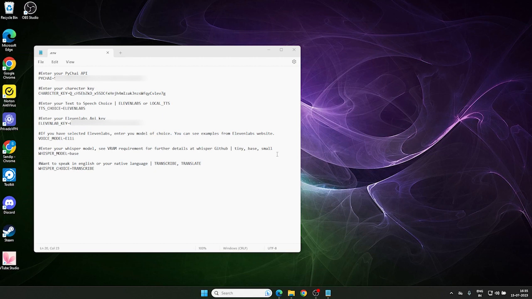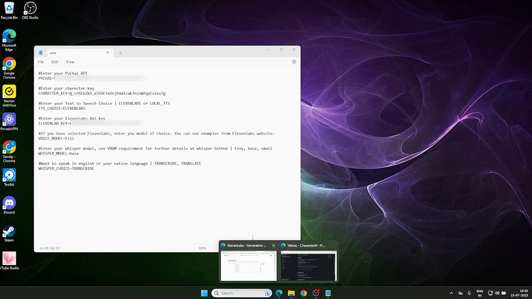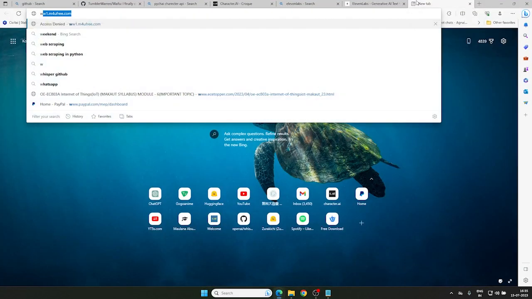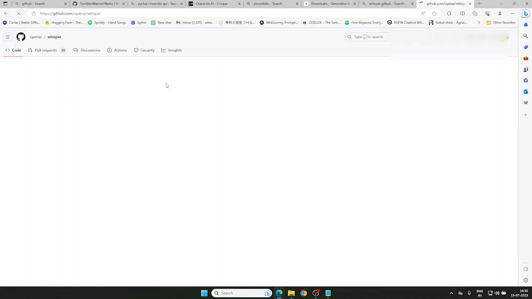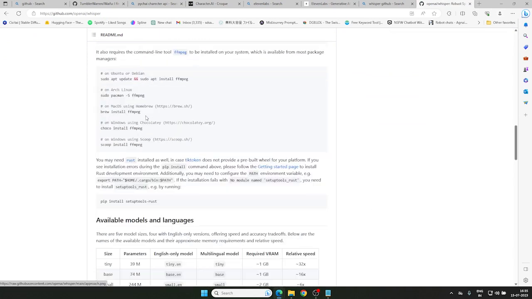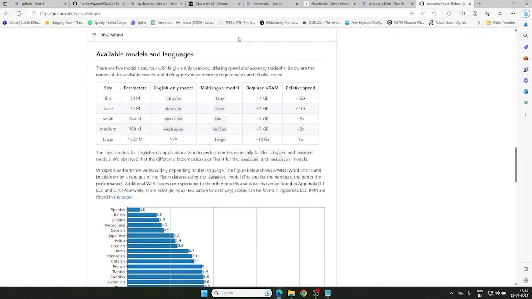Okay. So in the Whisper model, there are three models that can run on my computer. There are tiny, base, small, and apart from this, there is large also. Let me show you. Here you can see the available models and languages. You can see the VRAM required. So install it according to the VRAM present in your computer. I am going with the base one.